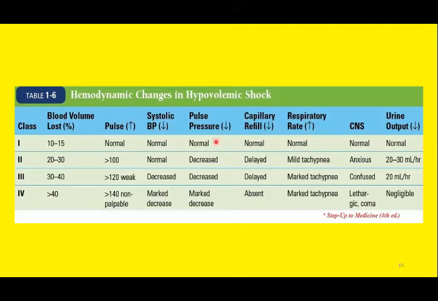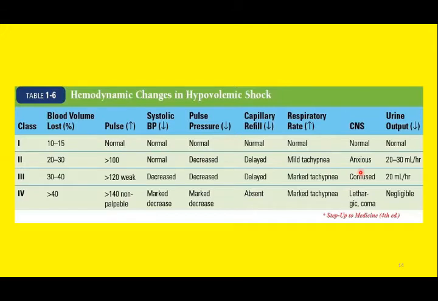Similarly, there will be a progressive decrease in the pulse pressure, which is the difference between systolic and diastolic. And the capillary refill time will be abnormal as well. Normally the capillary refill is there within a few seconds. You can see there is delayed capillary refill if the blood volume lost is significant, or it may be absent if there is more than 40% of blood loss. So these are the cardiovascular parameters.